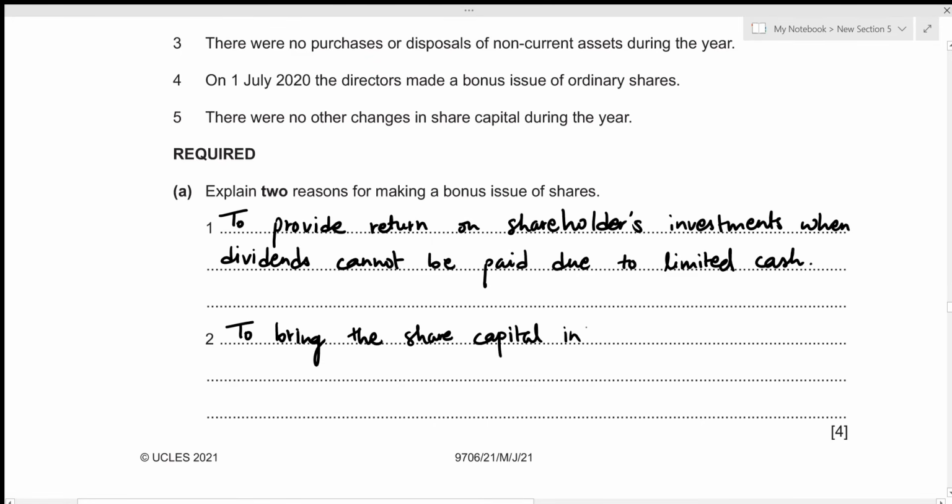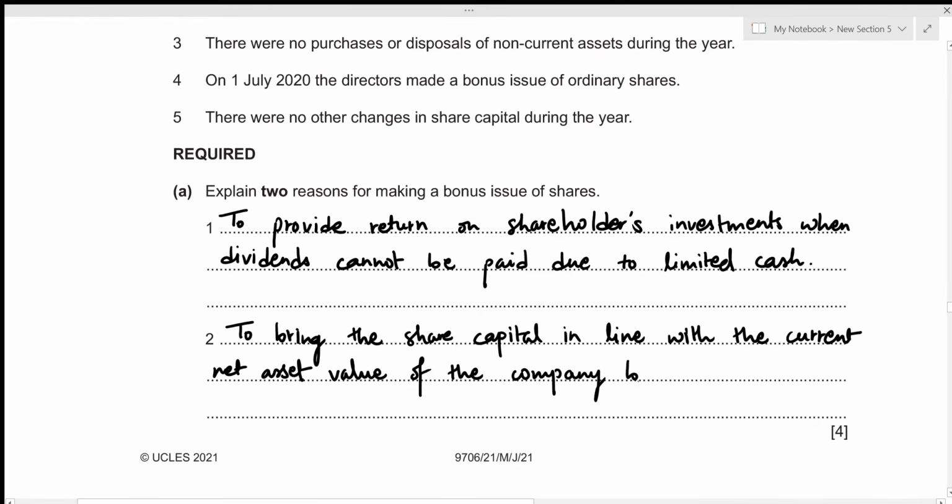in line with the current net assets value of the company by capitalizing.